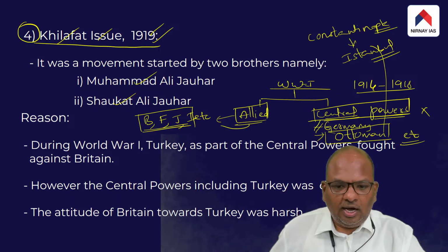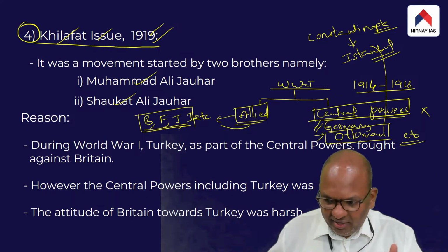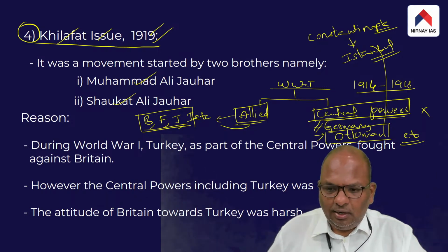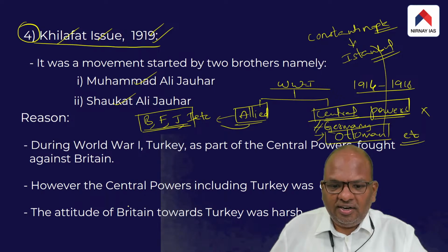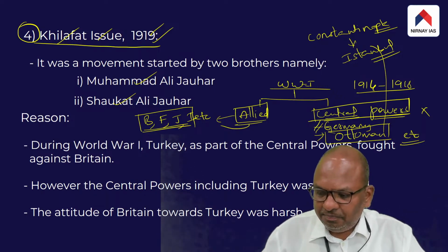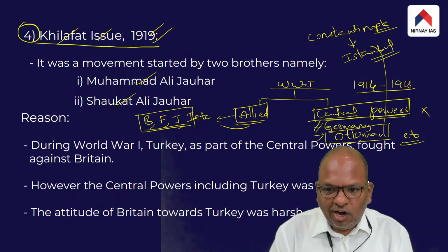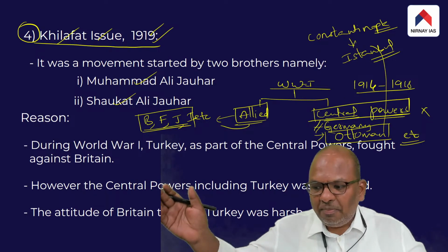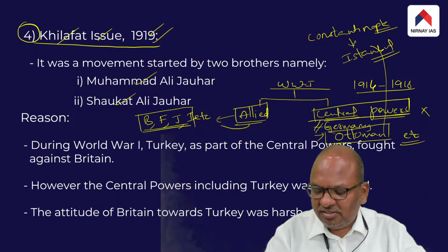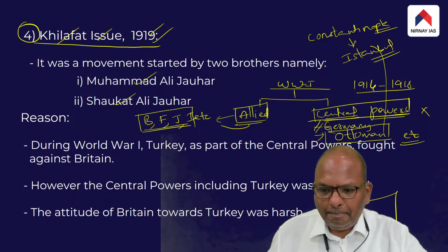Thereafter, Britain occupied the Ottoman Empire. After the defeat of the Central Powers in World War One, Britain occupied the Ottoman Empire. It split the Ottoman Empire into various parts and declared them independent kingdoms, independent countries. Let me repeat. This big area was the Ottoman Empire.